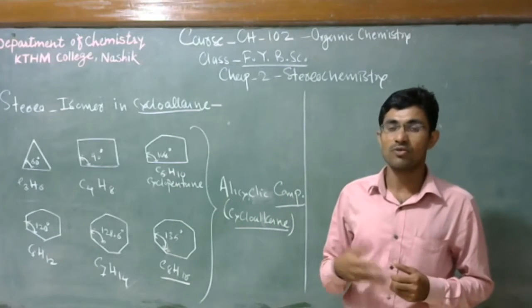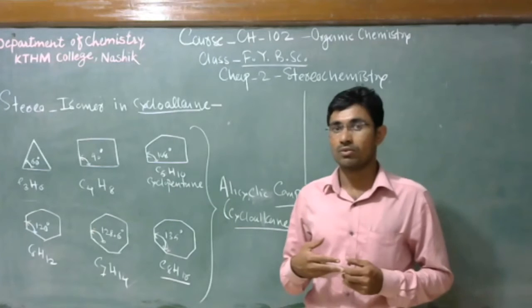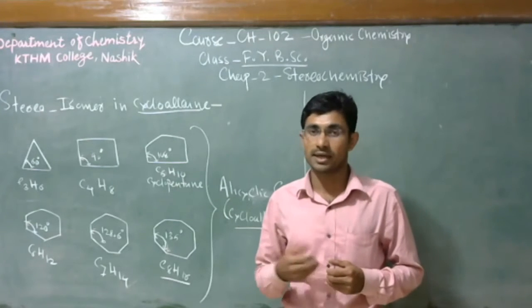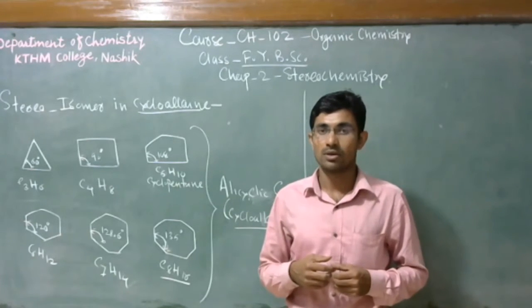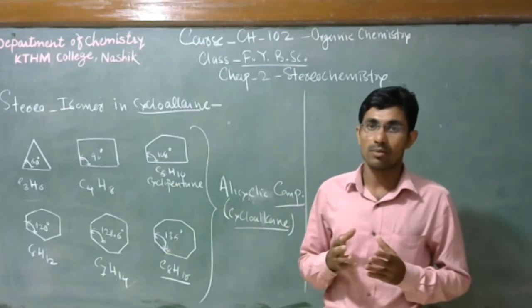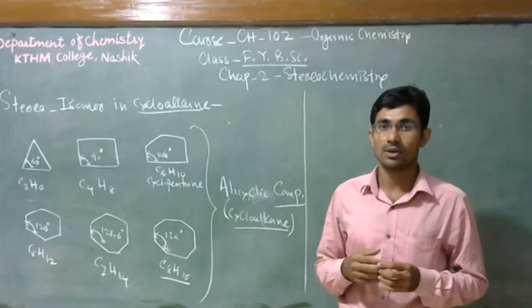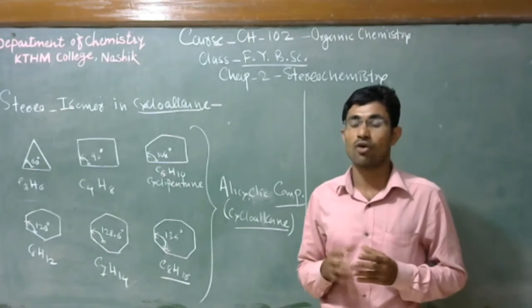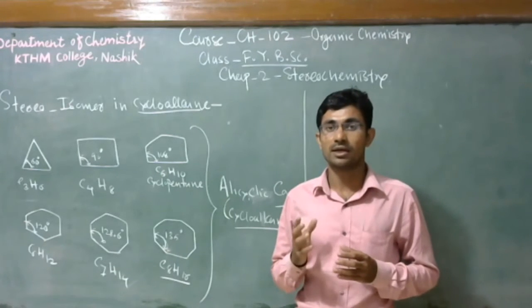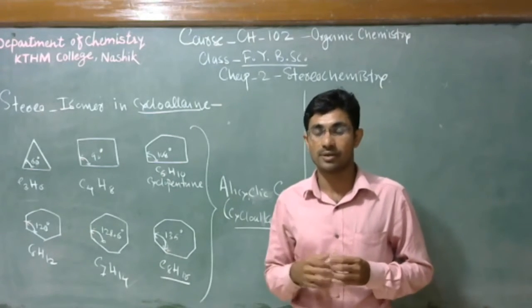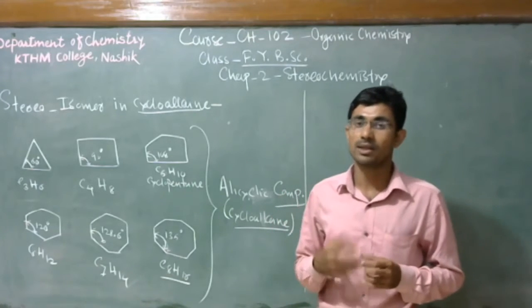So, before that, we must know what cyclic compounds are. In many organic compounds, carbon atoms are arranged to form a ring. That is nothing but cyclic compounds.